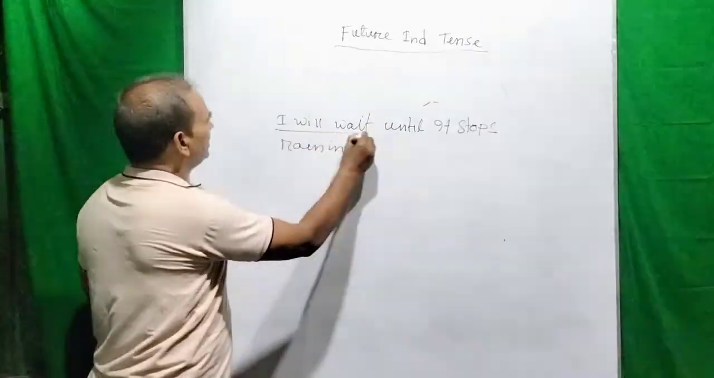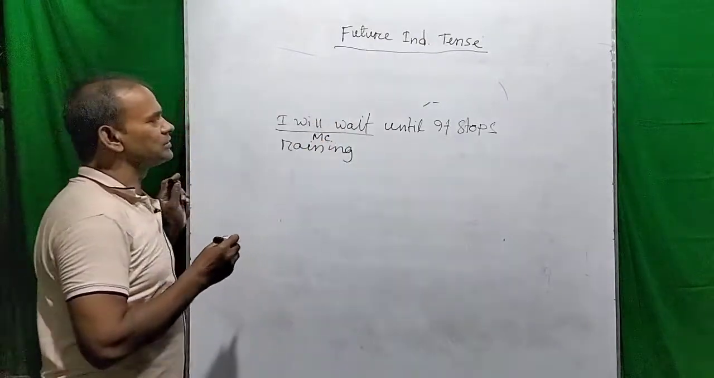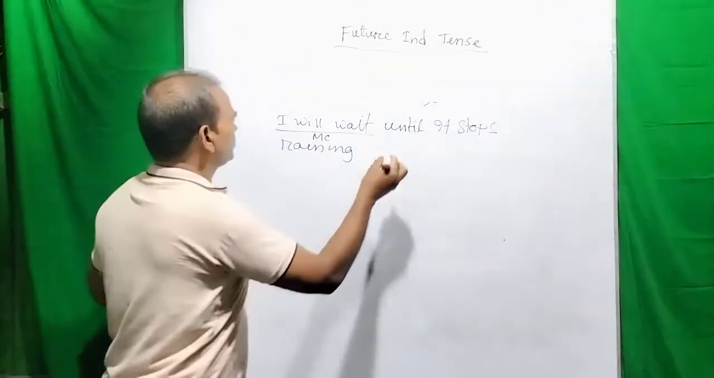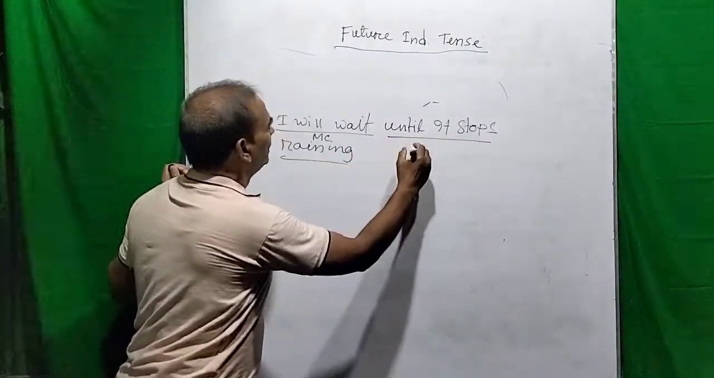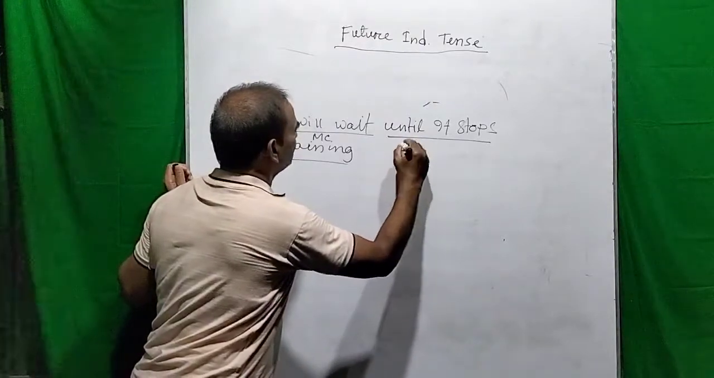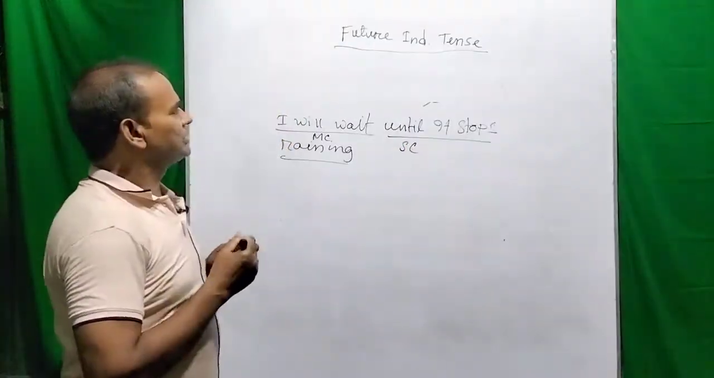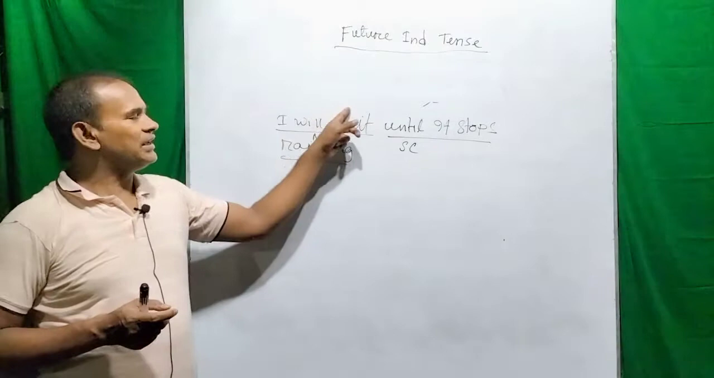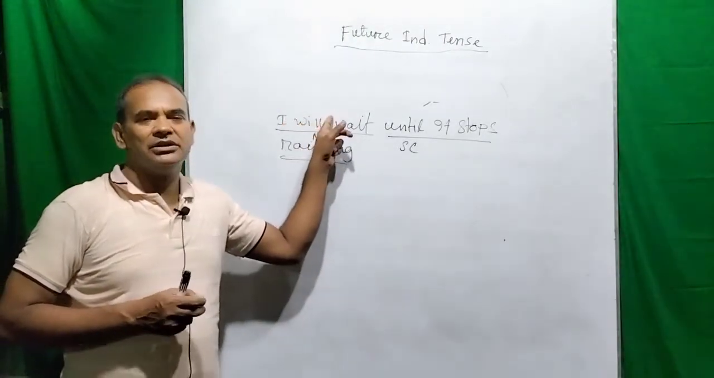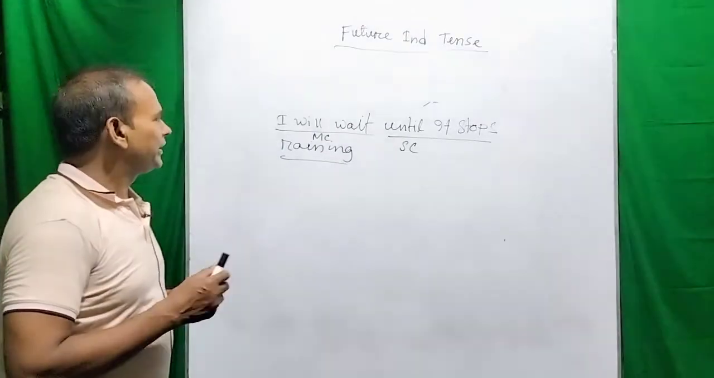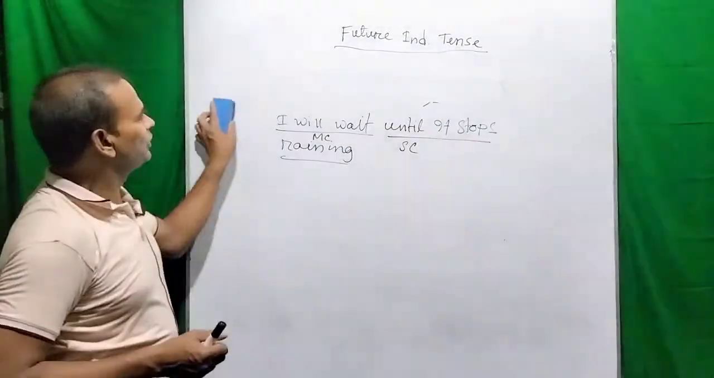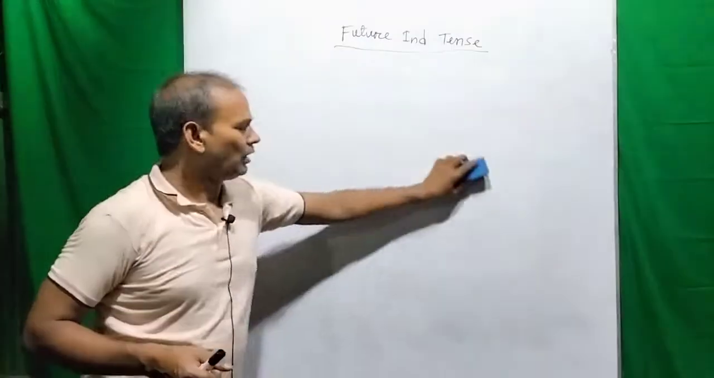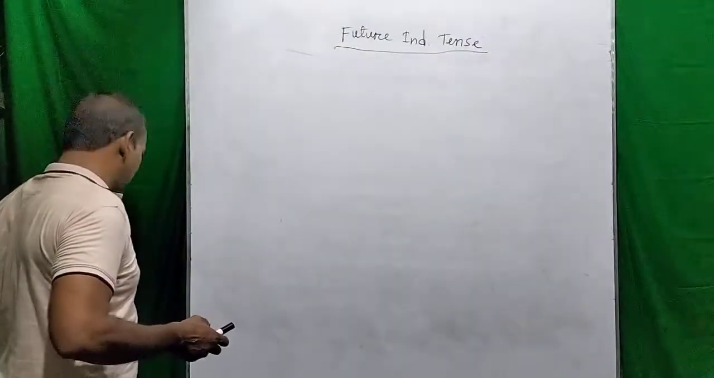I will wait. This is the main clause, MC, and the subordinate clause starts from "until it stops raining." This is the subordinate clause, that means SC. So the subordinate clause is in the present indefinite tense, and the main clause is in the future indefinite tense here. So dear viewers, you can understand. Thank you. Now I am going to tell you about another rule of how we can use future indefinite tense in our sentences.